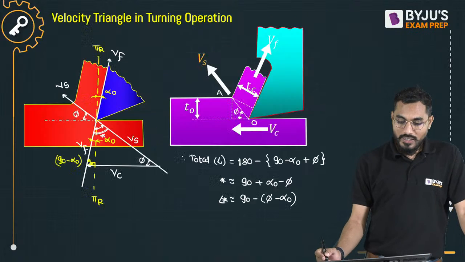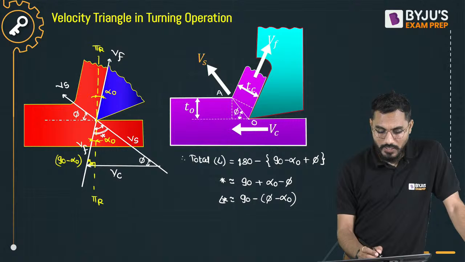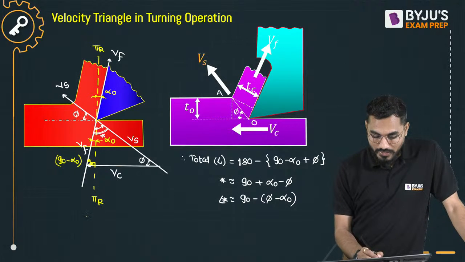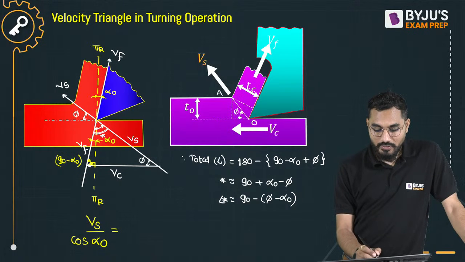Can you calculate? Yes sir, if I go to the velocity triangle, you get a number of relations. We are interested in calculating Vs, the shear velocity. From here, shear velocity Vs divided by sine of 90 minus alpha 0, that means cos of alpha 0, is exactly equal to Vc, or I'll take Vf.